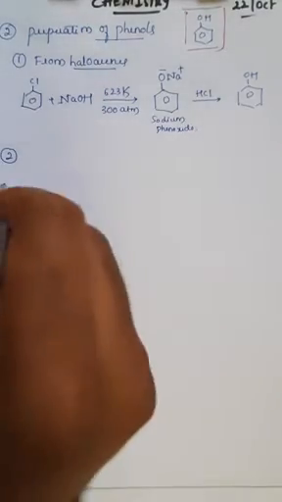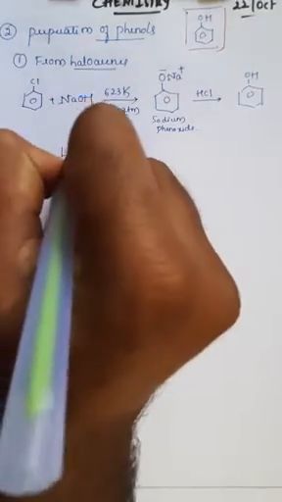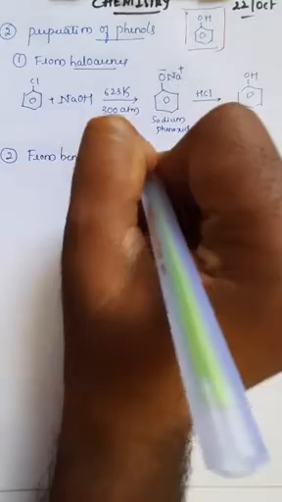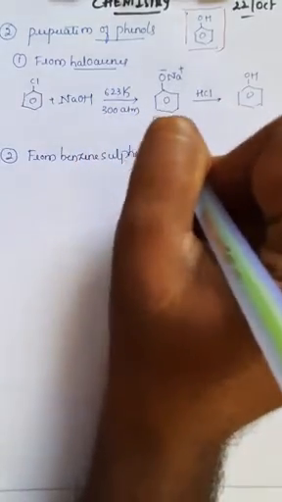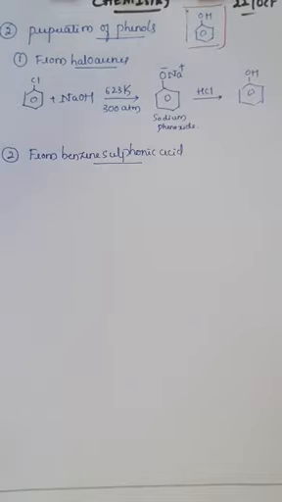The second one is the preparation of phenols from benzene sulfonic acid. Similarly, as in the case of haloarenes, where we have seen that with the help of benzene sulfonic acid we prepared haloarenes, the same reaction is used here for the preparation of phenols.